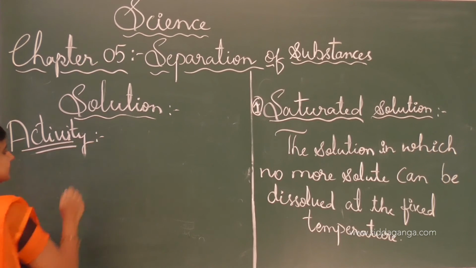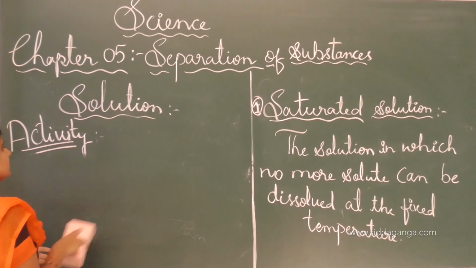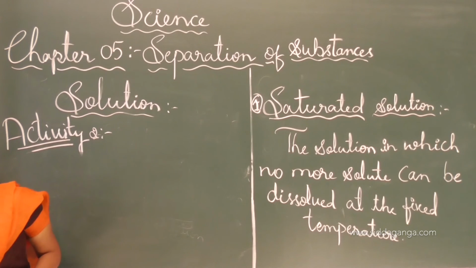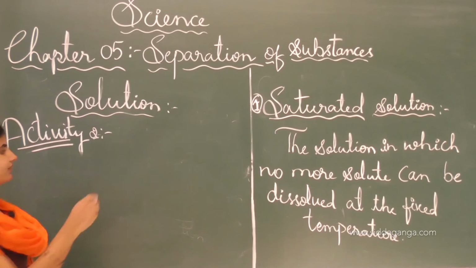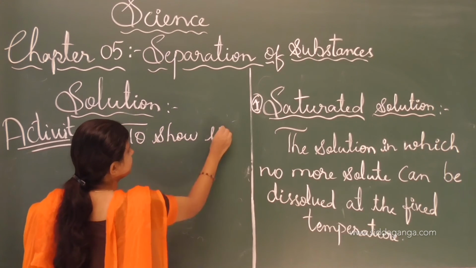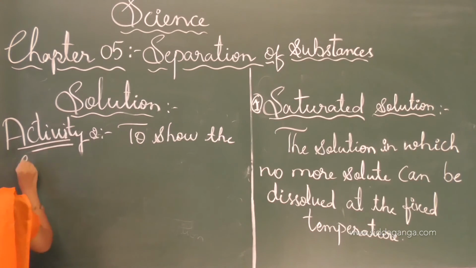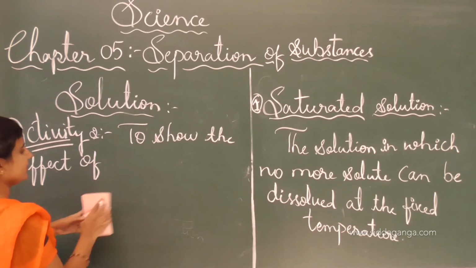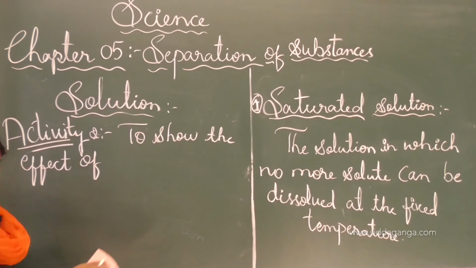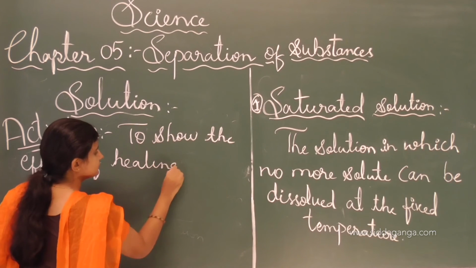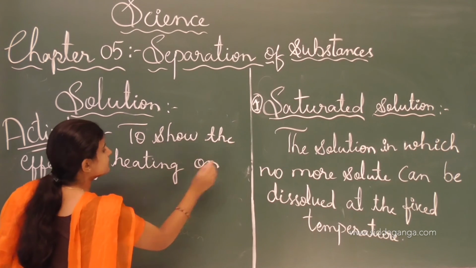See, one more activity is there. Activity name is, this is the second activity. To show the effect of heating on saturated solution.